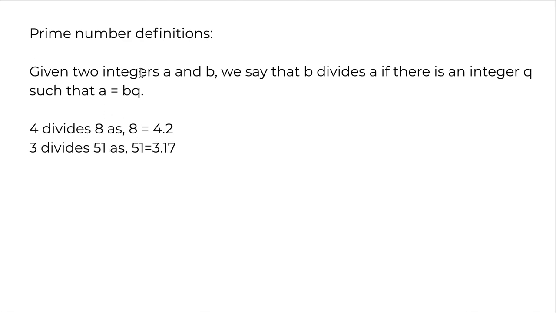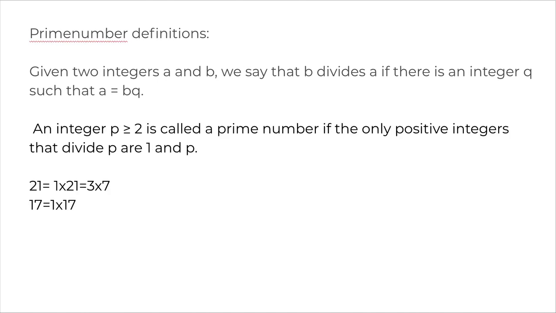So the first definition is, given two integers a and b, we say that b divides a if there is an integer q such that a is equal to bq. Next, an integer p that is greater than 2 is called a prime number if the only positive integers that divide p are 1 and p. That is, the factors of that number are just the number itself and the number 1, no other factors.